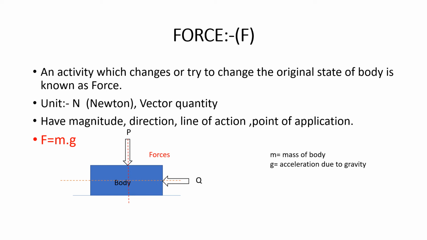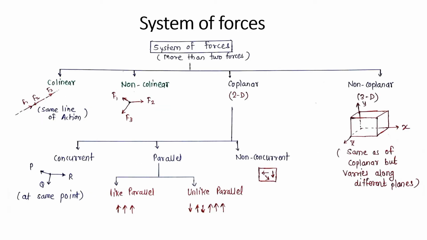because we can't say every time that there is a single force or multiple forces, or how many forces there are on the body. So a system of forces may occur. We will deal with the system of forces next. In that figure you see the system of forces. System of forces is only applicable for two or more than two forces.